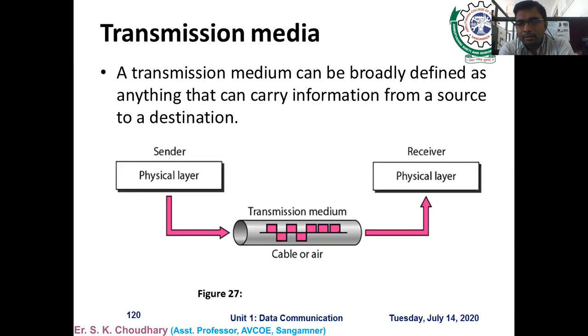There is a sender that is available in the physical layer of the OSI model, and then the signal is passed through some media, either wired media or wireless media. Here it is shown as a cable or air, and the receiver is another person or system which is present in another physical layer. In this way, the communication is completed by means of the transmission media.